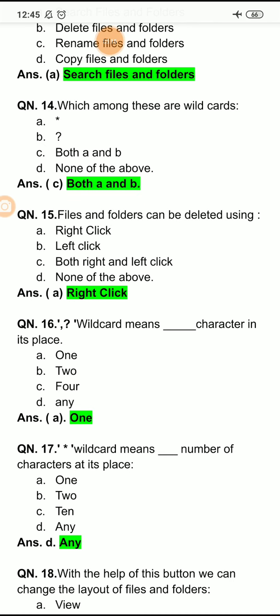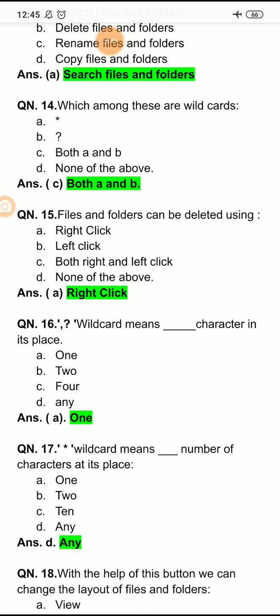So there are two wildcards. Wildcards, as we know, are used for searching files. There are two wildcards, asterisk and question mark. So right option here is option C, both asterisk and question mark.